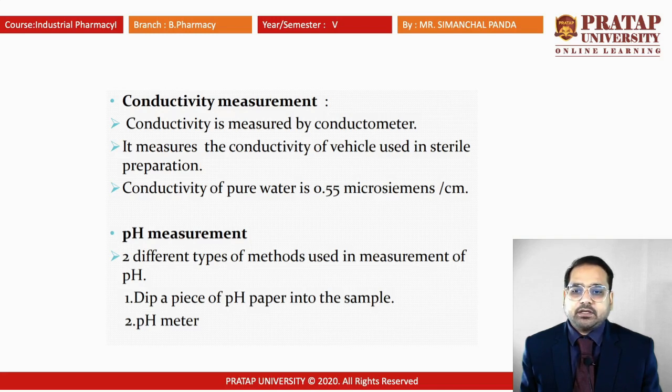pH measurement, because we know that any product you give has to match our body fluid pH, that is 7.4. If you give an alkaline or acidic drug, then there are chances of breaking of the cells. Two different methods are used in the measurement of pH: dipping a piece of pH paper into the sample, or a pH meter.